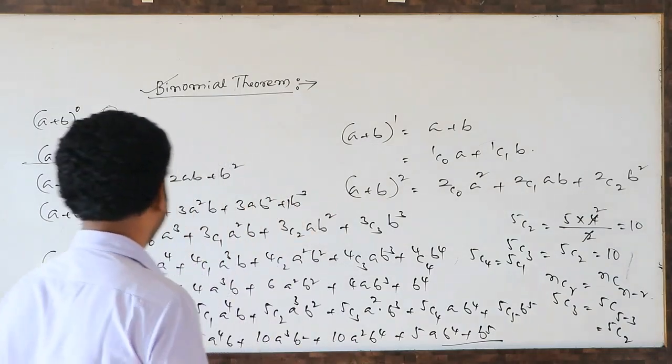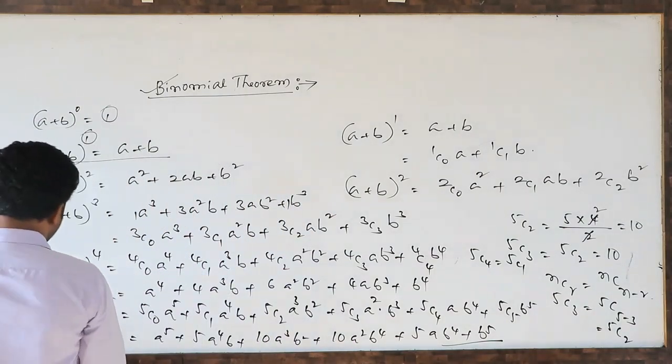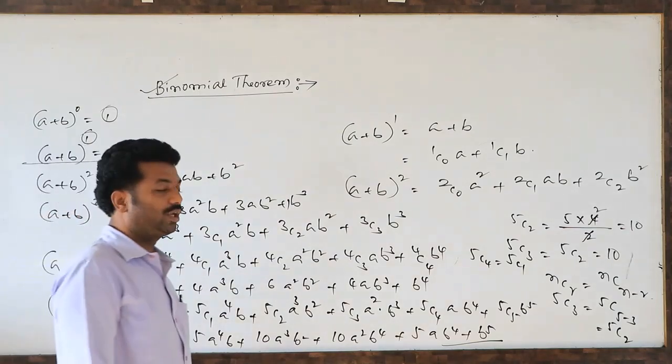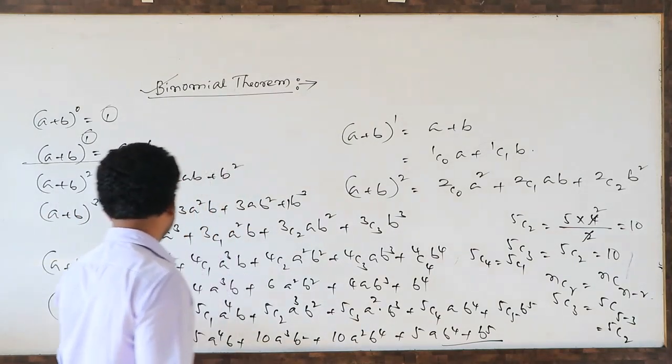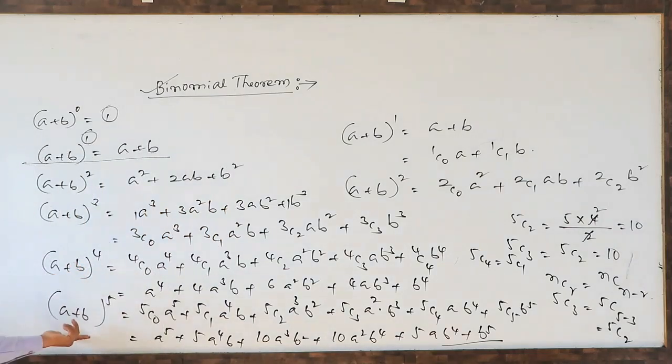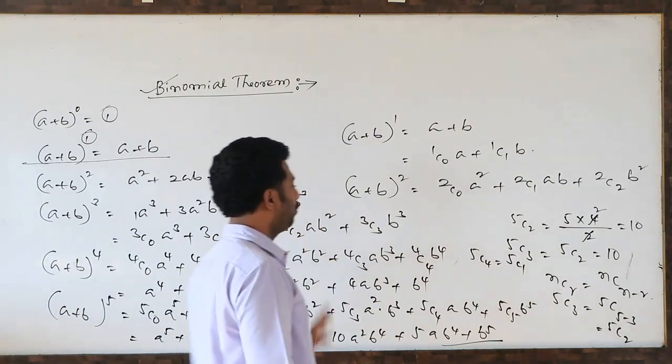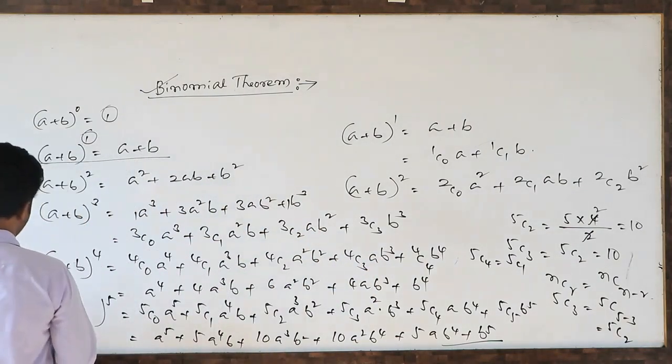Any binomial expansion. This type of method was developed by Newton. So according to Newton's expansion only, this is called binomial expansion. Like this, whatever the exponents are, we have to expand with binomial coefficients.